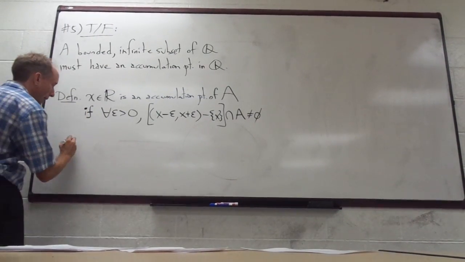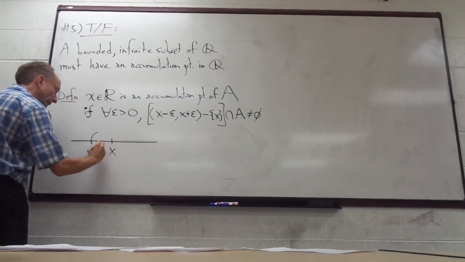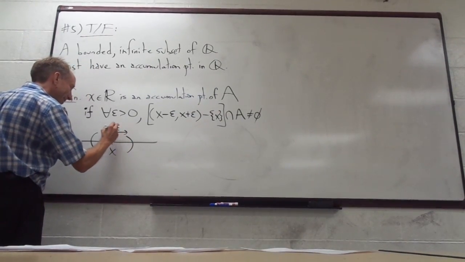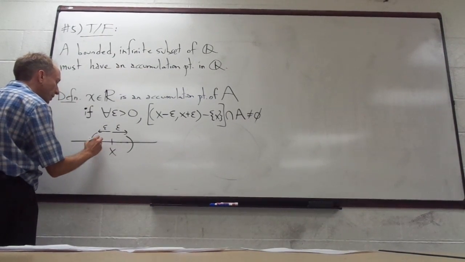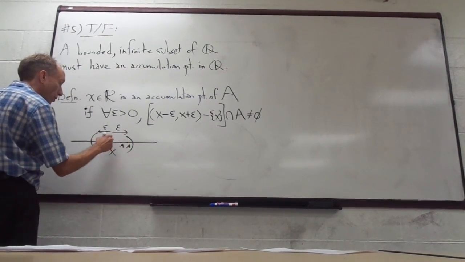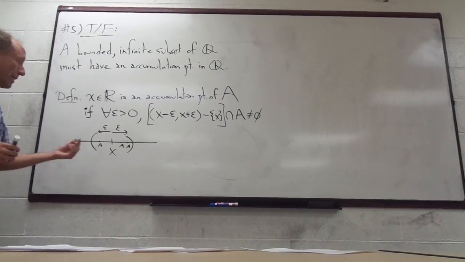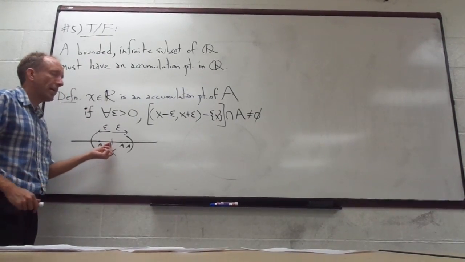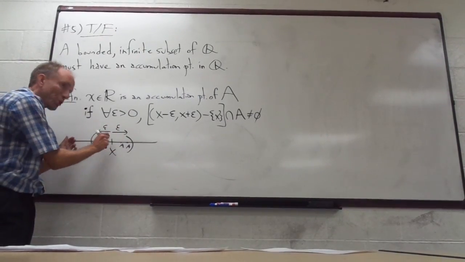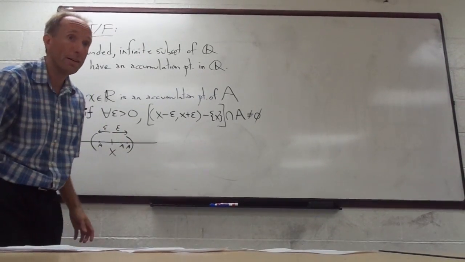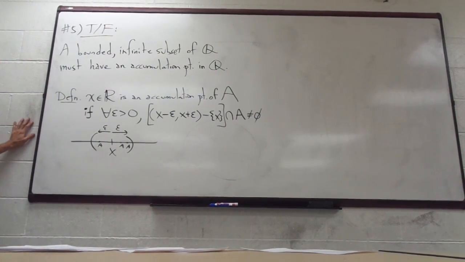Okay, so again, here's X. You take any neighborhood of it, right? Then there has to be some point, at least one point of A somewhere in there other than just X itself. If X is an element of A, that doesn't make it an accumulation point. If it's isolated, if there's no other points of A other than just X itself, then it would be isolated. Right, so this is an accumulation point.